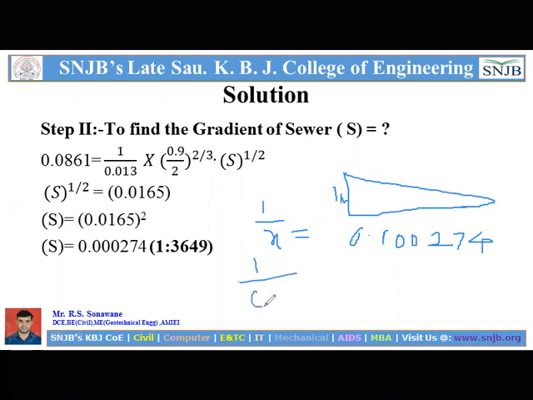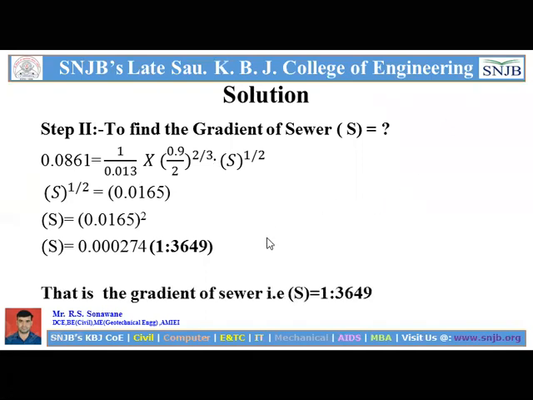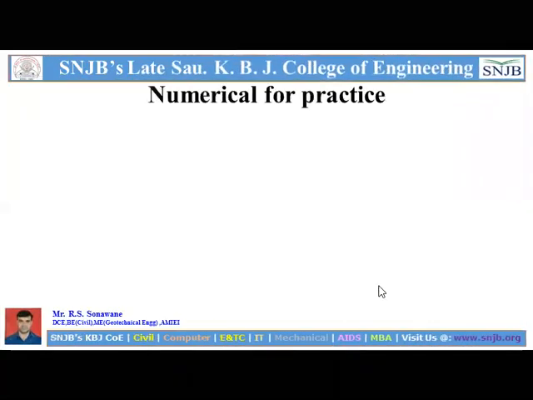So x is what? 0.000274 is equal to 1 upon x, and we will get this value as 3649. So this is about the finding out of S. So finally we get the gradient of the sewer, that is S, that is 1 in 3649 meter.